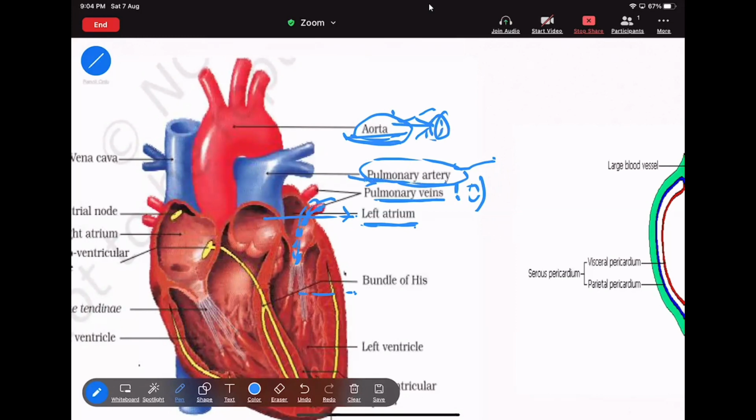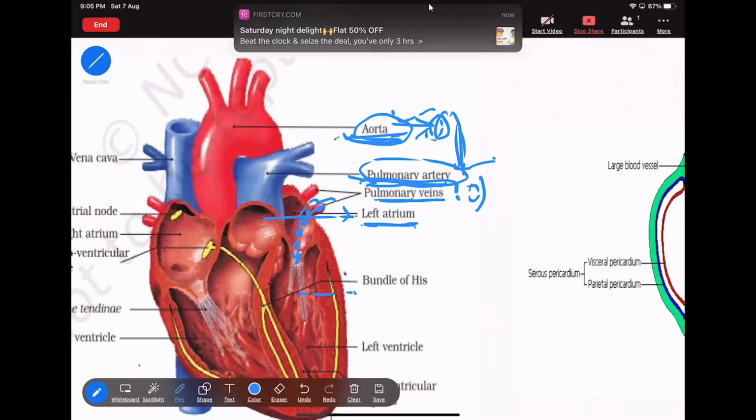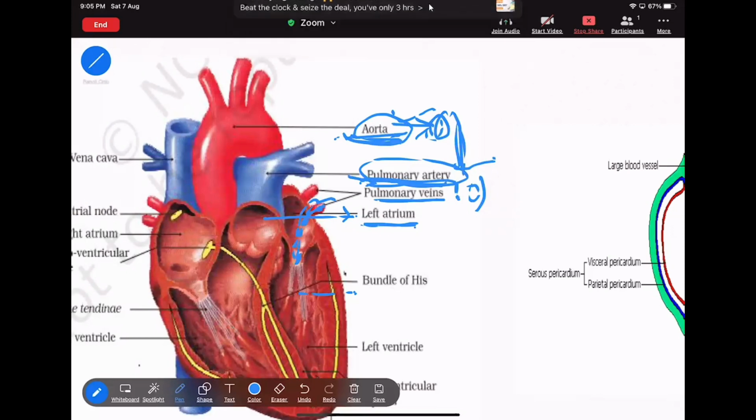Deoxygenated blood. Now I am saying that the aorta is guarded by the aortic valve, whereas this pulmonary artery is guarded by the pulmonary valve, and both are semilunar valves. Now I think you completely understand the semilunar valve. And the most important thing is the difference between the pulmonary artery and the pulmonary vein. Okay, now move to the next thing.